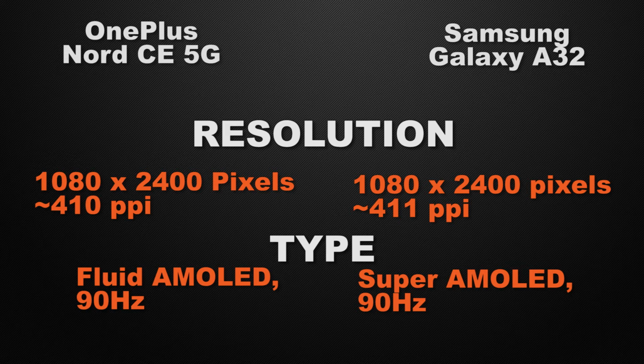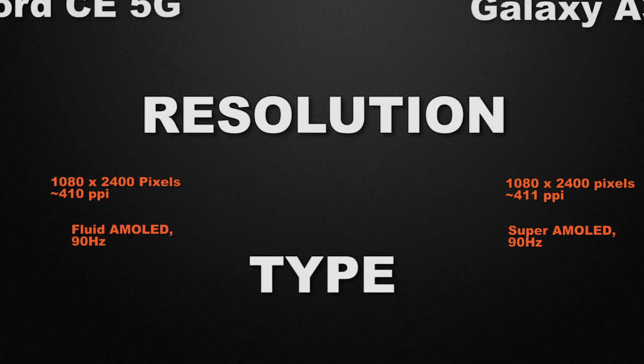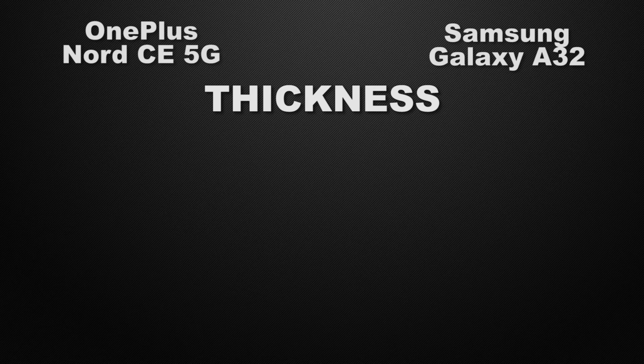So I will call it a tie because Super AMOLED and Fluid AMOLED have approximately the same properties. Both of the panels give you the same display output. Moving to the body features of the devices, let's start with the thickness. Nord has 7.9 mm of thickness, whereas A32 has 8.4 mm of thickness. So the winner here is Nord because it has a slimmer body.